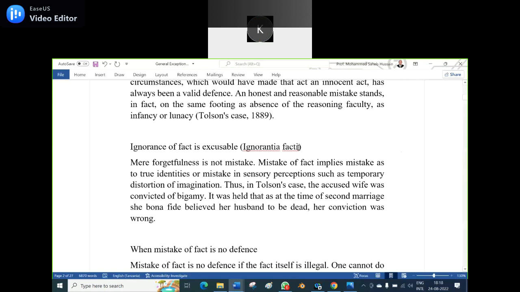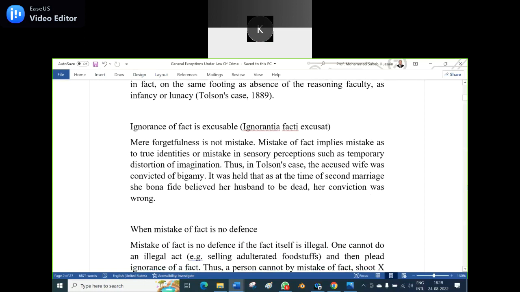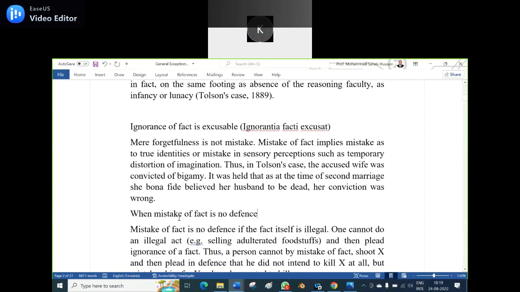Mistake of fact implies mistake as to true identities or mistake in sensory perceptions, such as temporary distortion of imagination. For example, he has arrested Z, mistaking him to be Y. So that is because of his imagination.